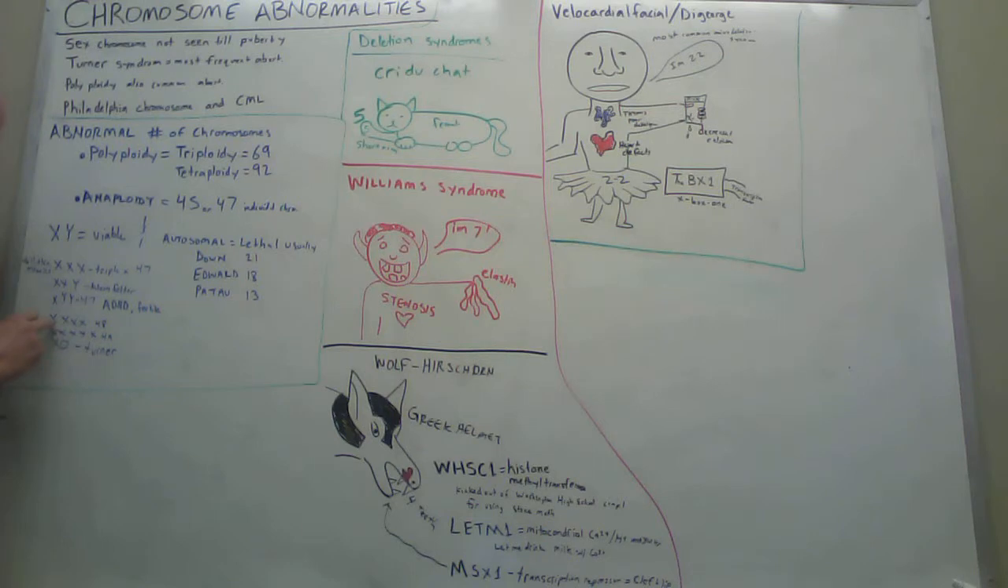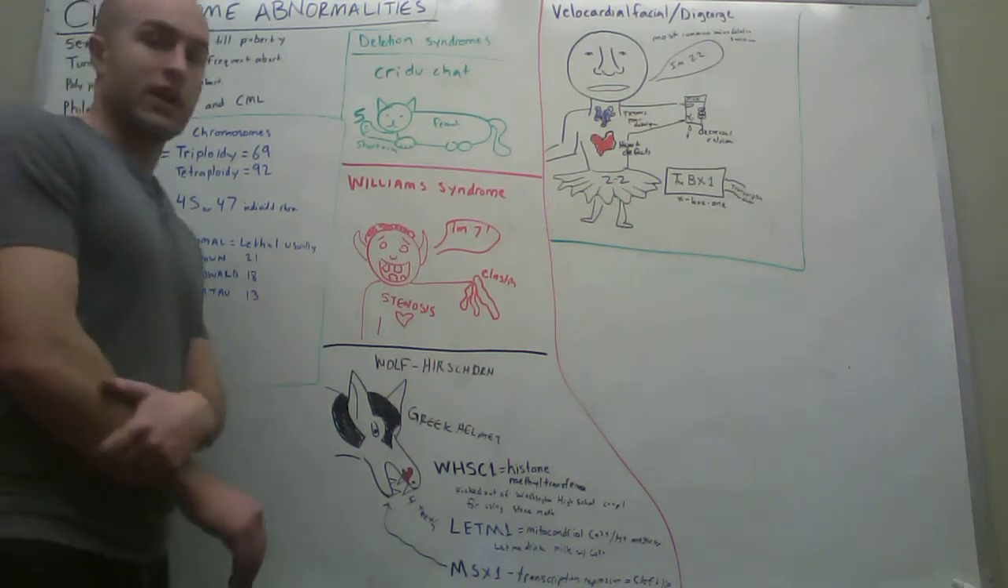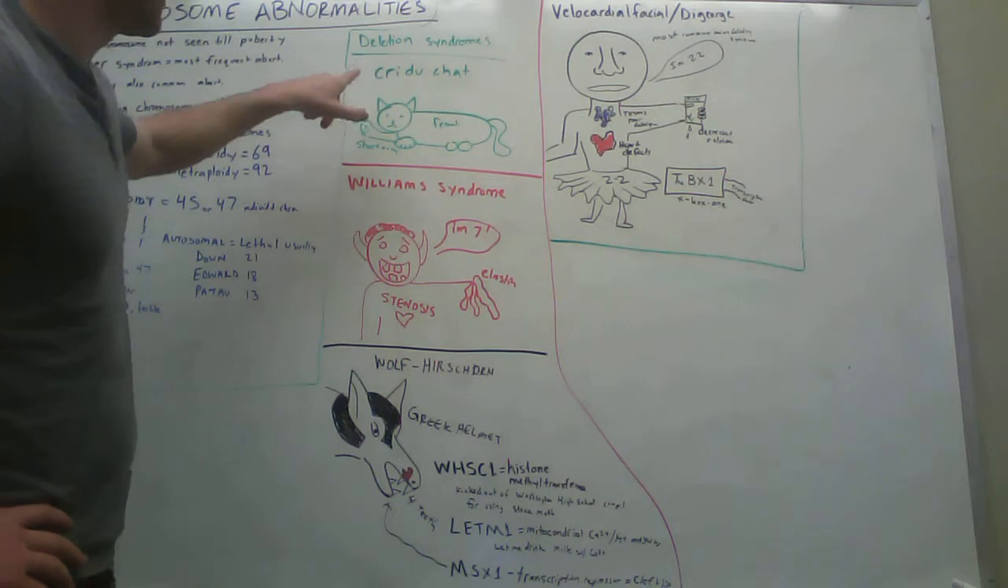And then a person with XXXX tetrasomy, 48 chromosomes. There can also be people that have XXXXX, 49 chromosomes, or a person that has an X0 or just an X, and that's called Turner syndrome. Okay, now going into some of the more common ones here.